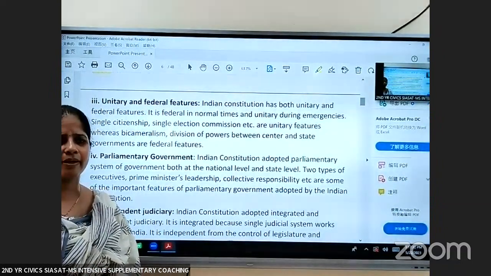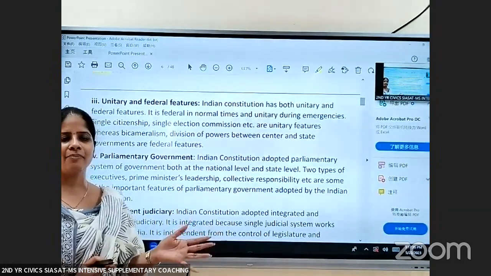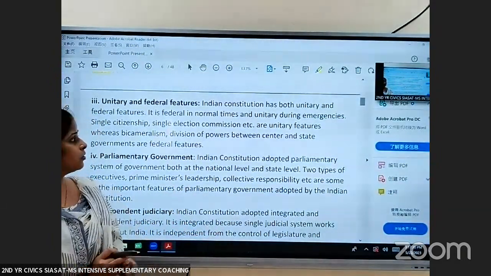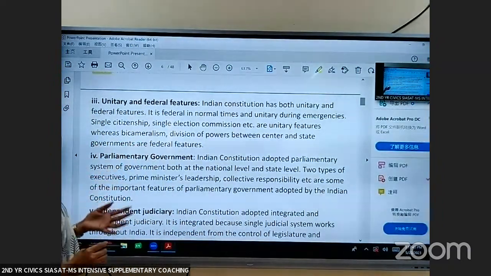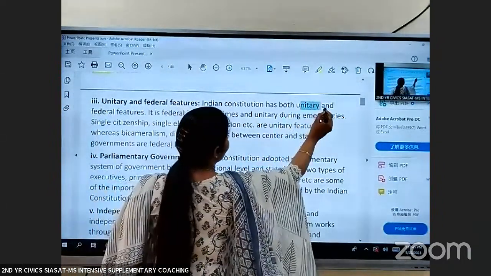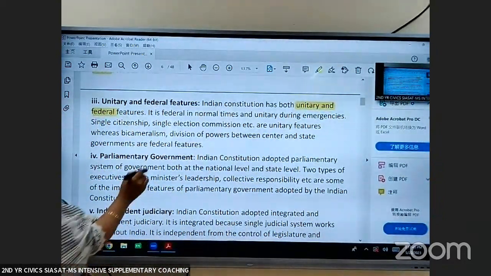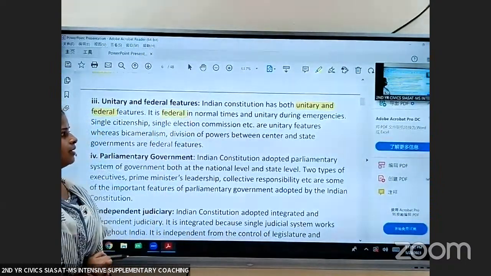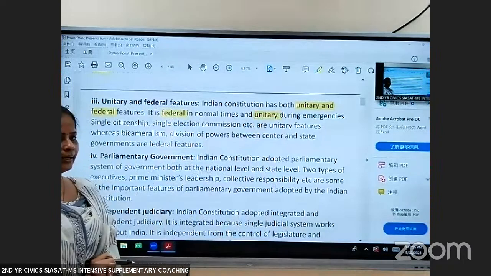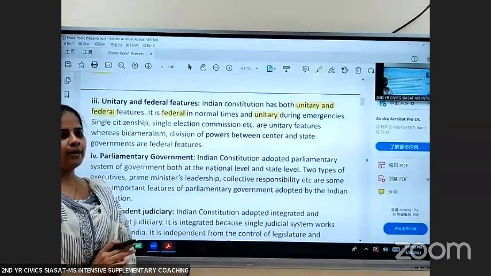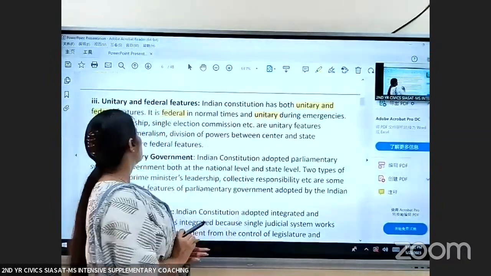So what is a federal government now? Federal government means you will have two governments, central government and the state governments. So when we talk about Indian Constitution, it has adapted features of both unitary as well as federal government. It is federal in normal times, but it becomes unitary during emergency. India is a federal country. In normal times, it is federal, but during emergency, it becomes unitary.